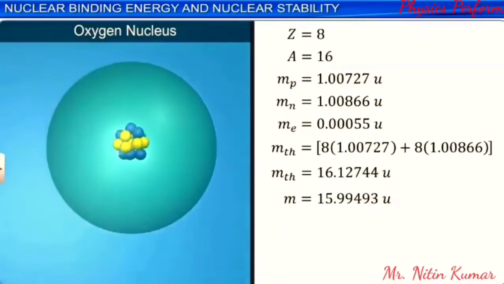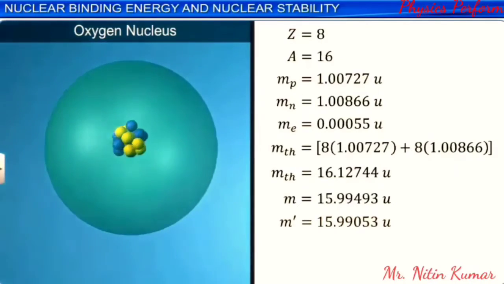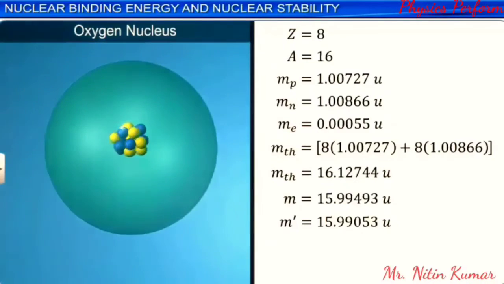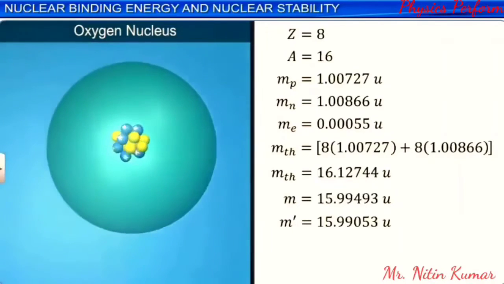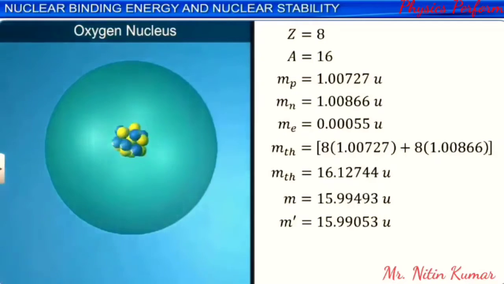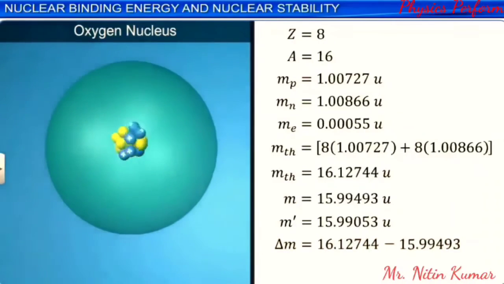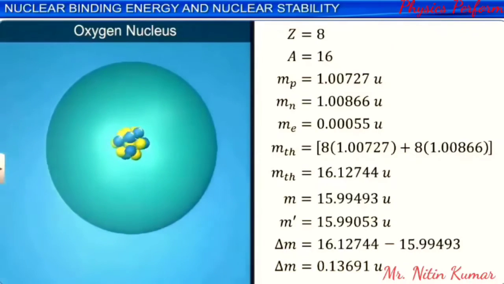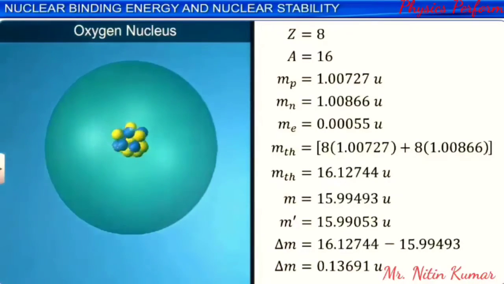Hence, we observe that there is a difference between the theoretically expected mass of the nucleus and the actual mass of the nucleus, which was determined experimentally, and this difference is observed to be 0.13691 amu. This difference between the theoretically expected mass of the nucleus and the actual mass of the nucleus is called the mass defect, denoted by delta M.